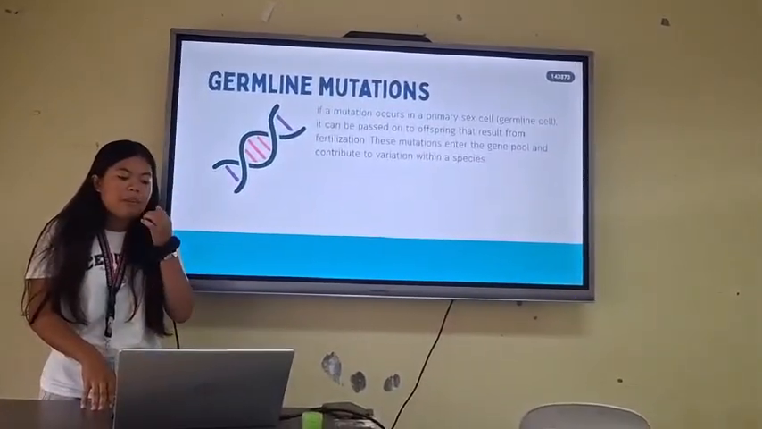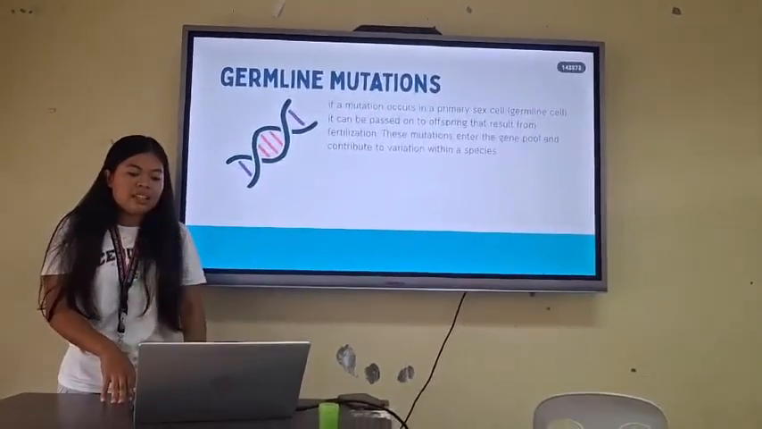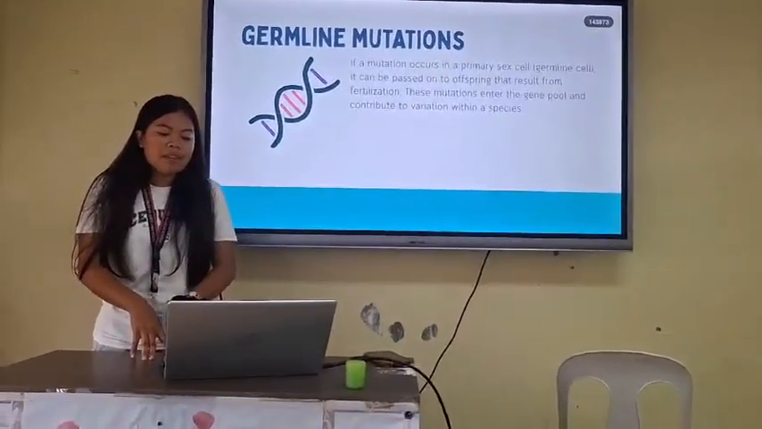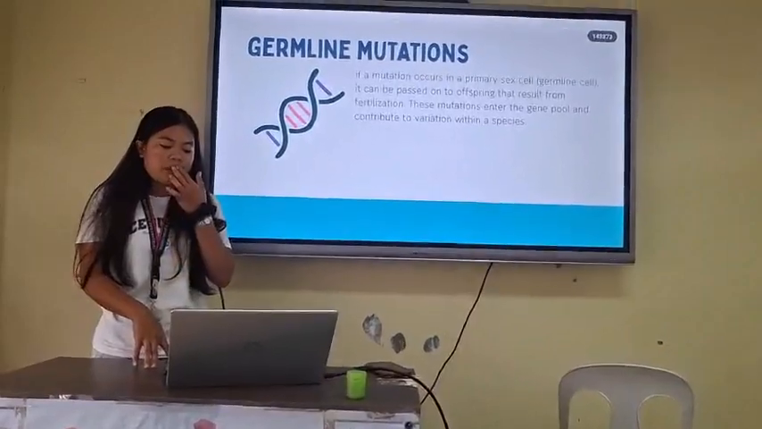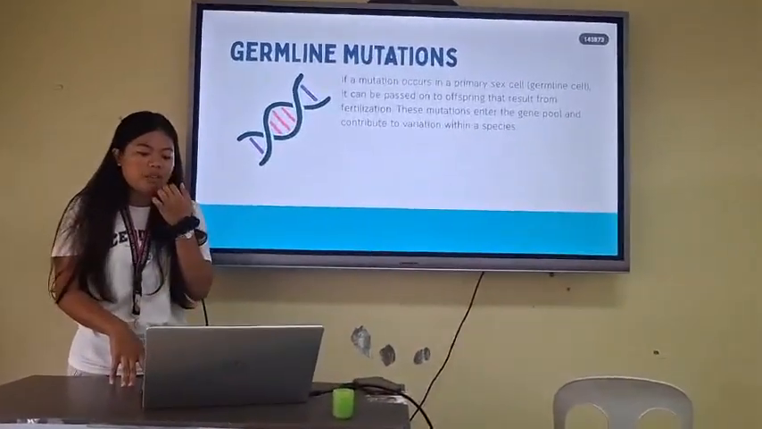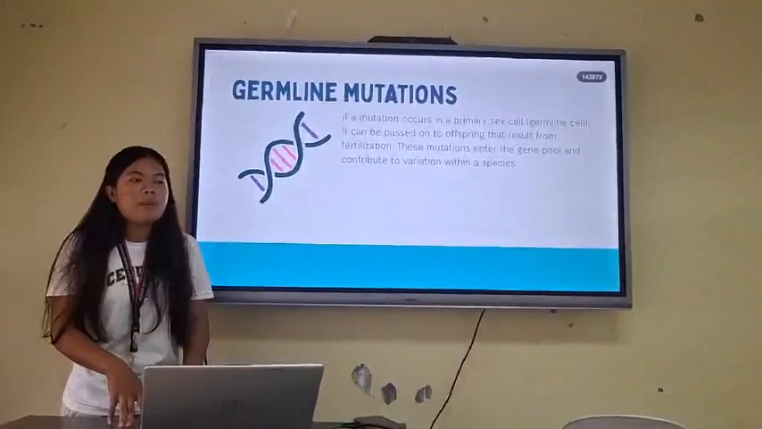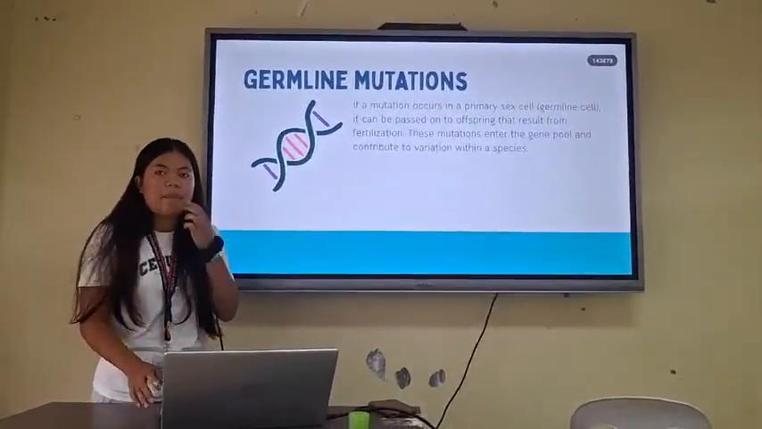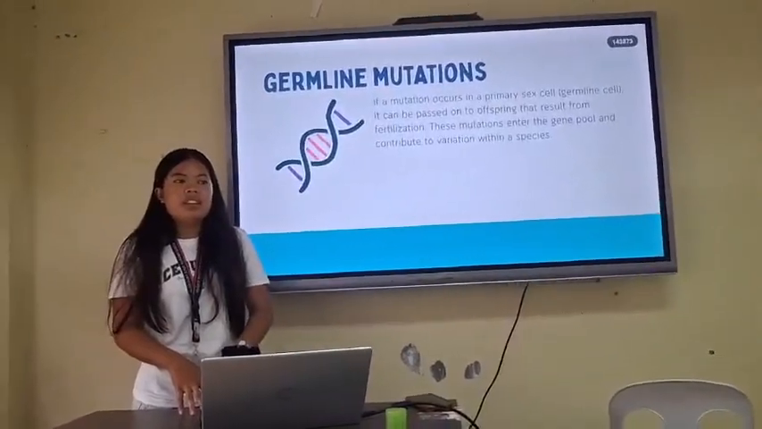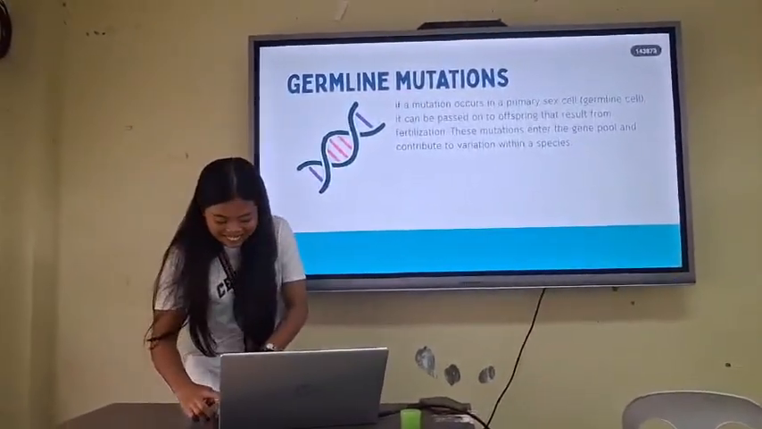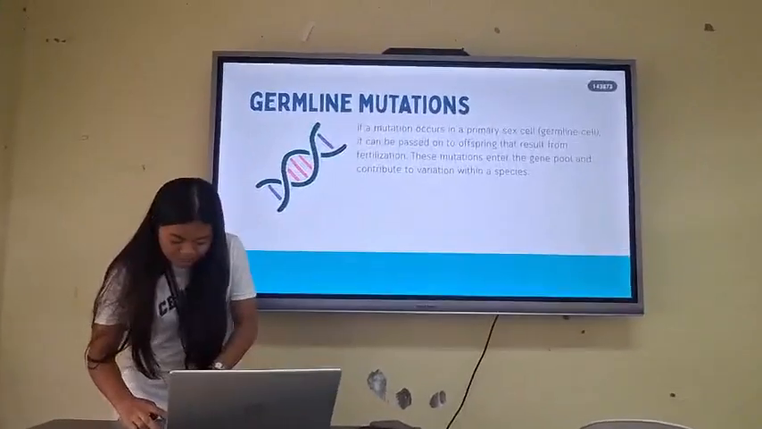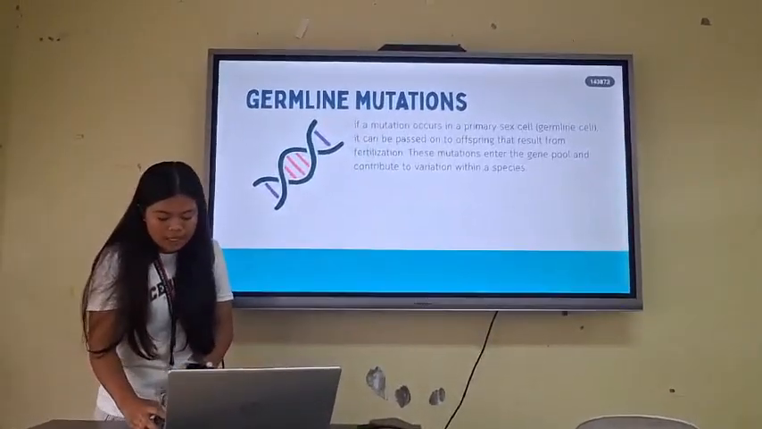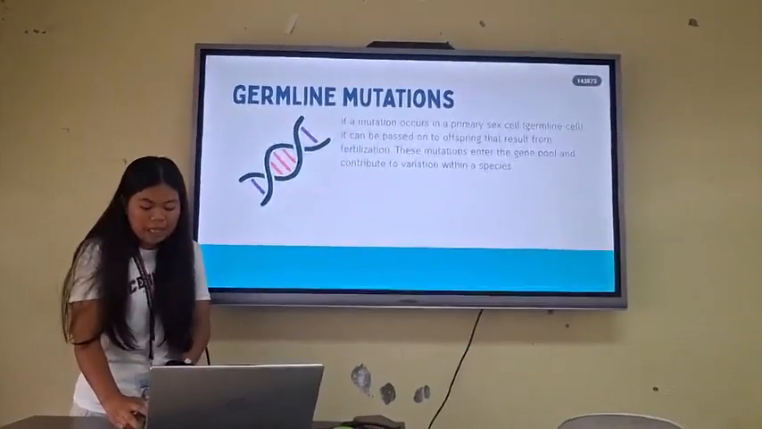Germline mutation. If a mutation occurs in the primary life cell or germline cell, it can be passed on to offspring that result from fertilization. These mutations enter the gene pool and contribute to variation within a species. So a germline mutation, this is in a sperm cell, can be passed to the children. In simple terms, a germline mutation occurs in cells that create offspring. It is inherited by the next generation.